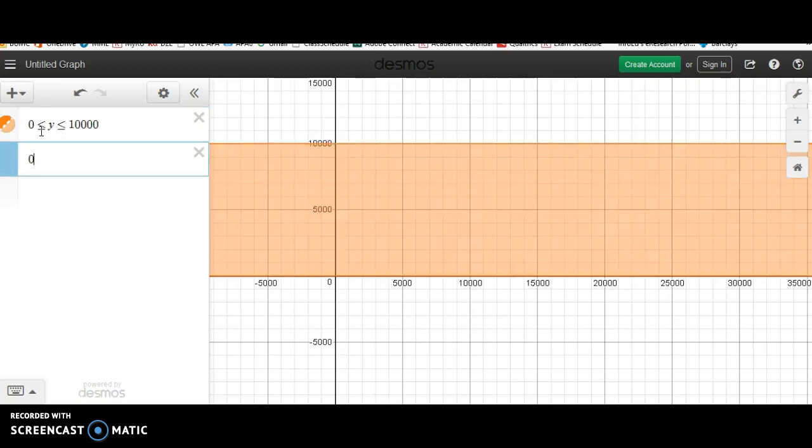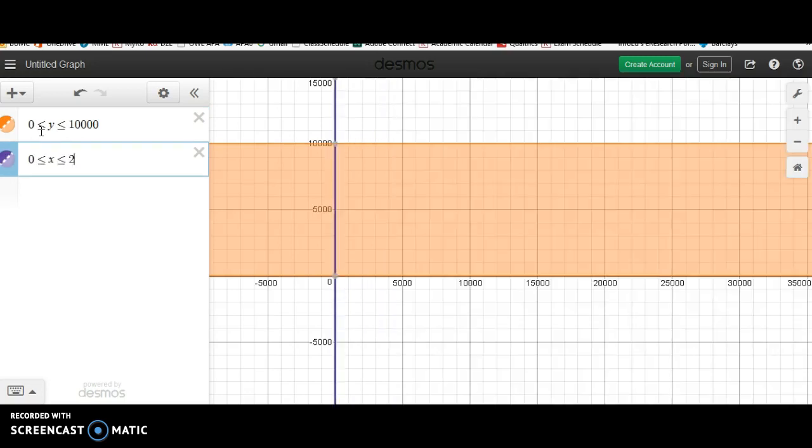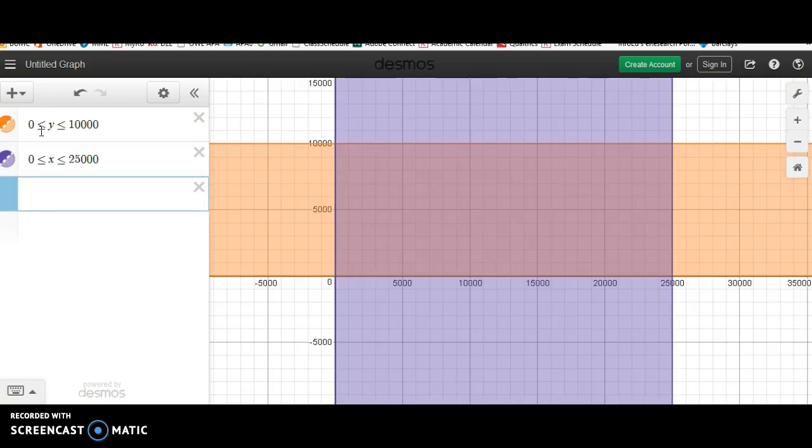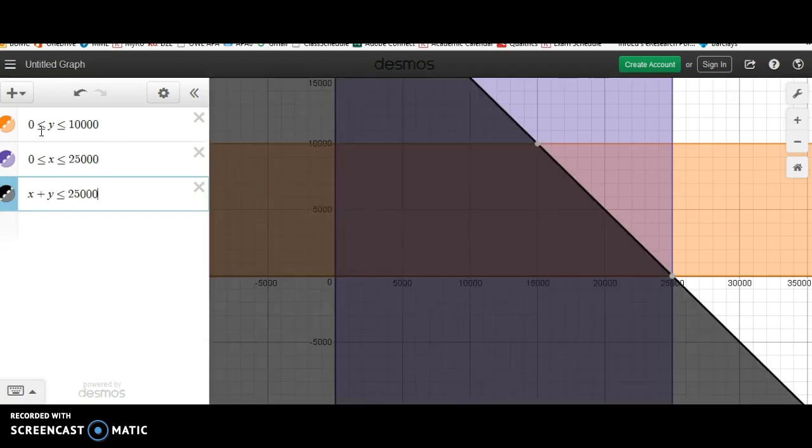And then 0 is less than or equal to X is less than or equal to 25,000. And I knew that X plus Y had to be less than or equal to 25,000 as well. Of course it has to be greater than 0, but that technically gets taken care of by these two being my boundaries.